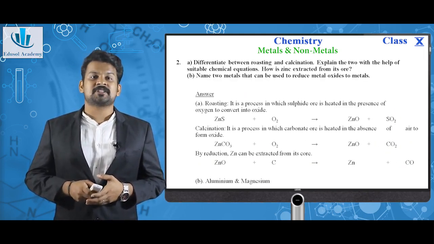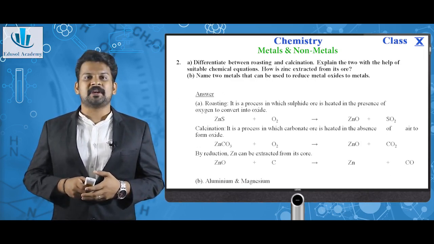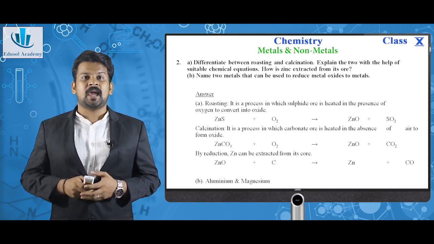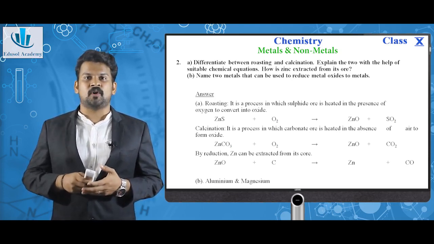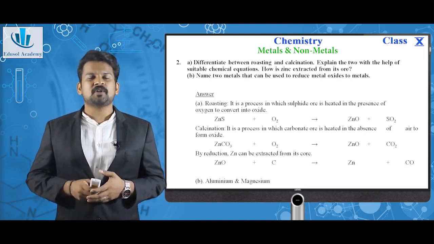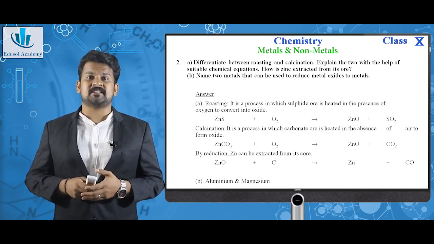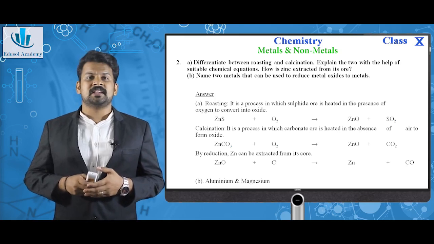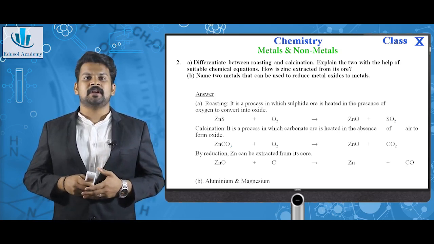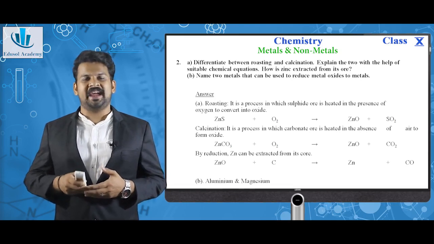Next question, differentiate between roasting and calcination. Explain the two with the help of suitable chemical equations. How is zinc extracted from its ore? B part, name two metals that can be used to reduce metal oxides to metals. So first, let's go with roasting and calcination. Both are extraction procedures. Roasting is the process in which sulfide ore is heated in the presence of oxygen, in which the heating is done in excess air. Calcination is the process of heating carbonate ores with limited access to air.